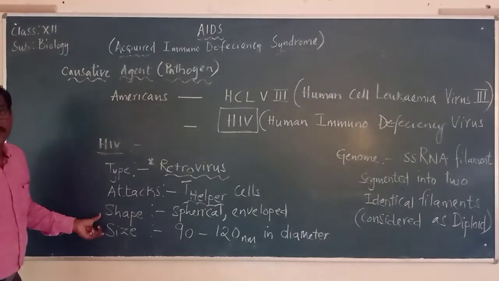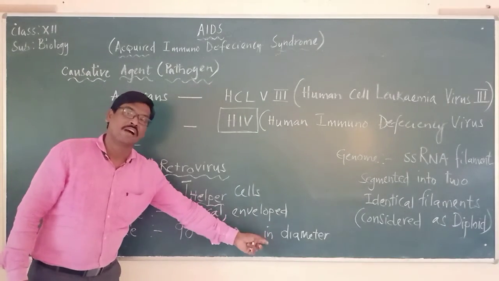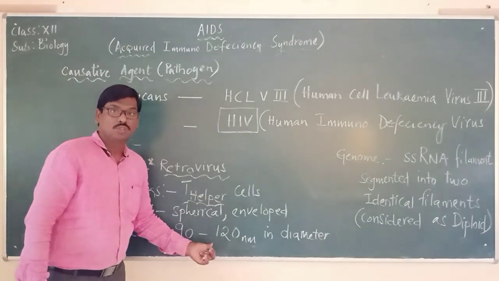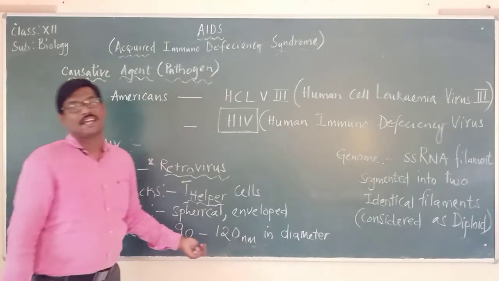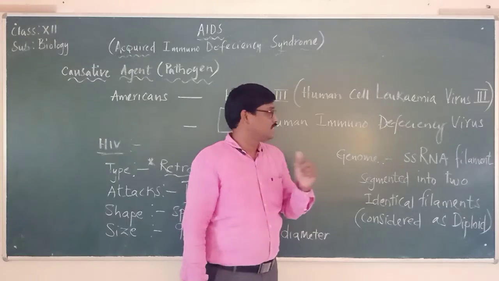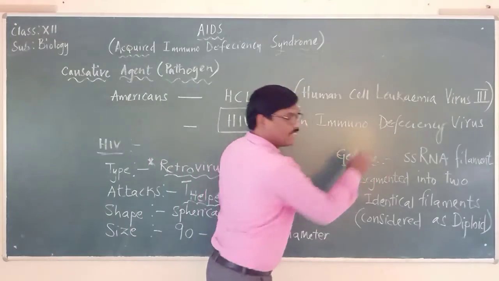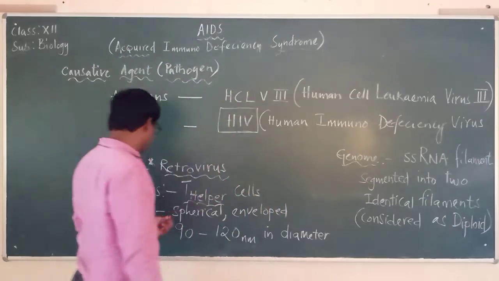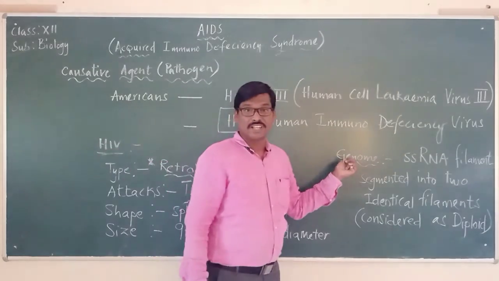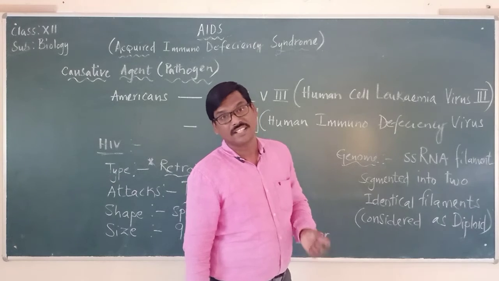And what is the size of this virus? It is about 90 to 120 nanometers in diameter. Please remember the size also. Especially where most of the children get confused is its genome, its genetic material, which is enclosed in this envelope. What is the genome that is there? Single-stranded RNA filament.